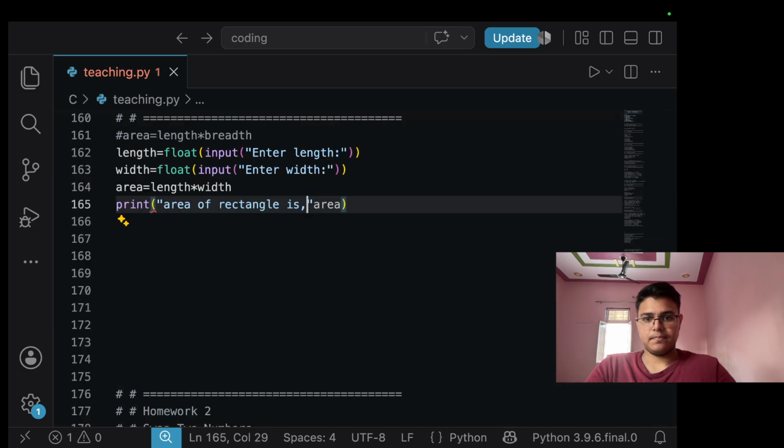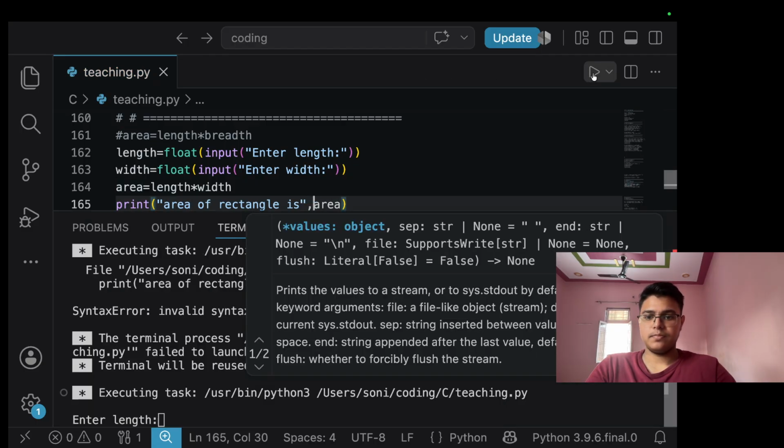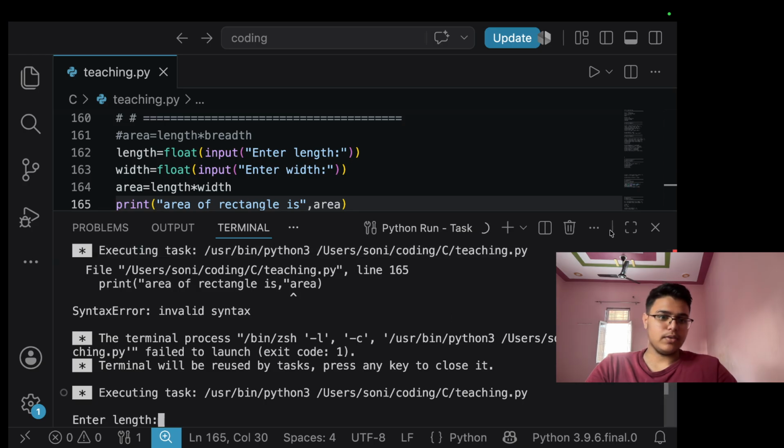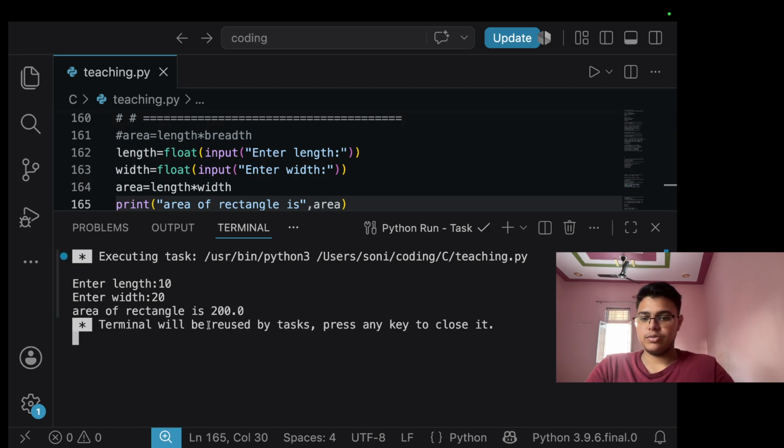Yeah, here the comma will be right there. Now just look at the output. Let me clean this. Let's say the length is 10 and the width is 20. So our area should be 200, and there it is.